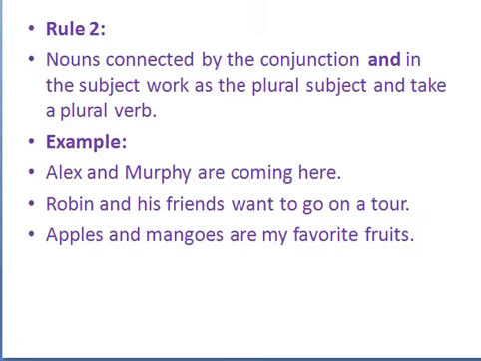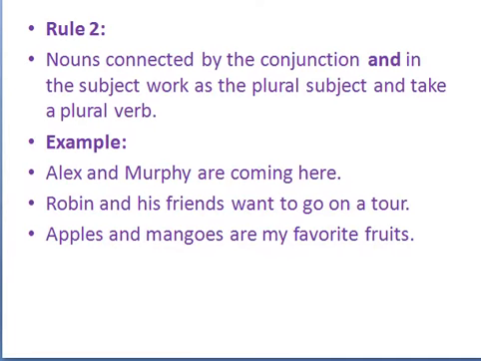Then rule 2: The nouns connected by the conjunction and in the subject work as a plural subject and take a plural verb. Examples: Alex and Murphy, Robin and his friends, apples and mangoes. Here you can see two different subjects connected by and, so we have to use a plural verb. Alex and Murphy are coming here. Robin and his friends want to go on a tour. Apples and mangoes are my favorite fruits.